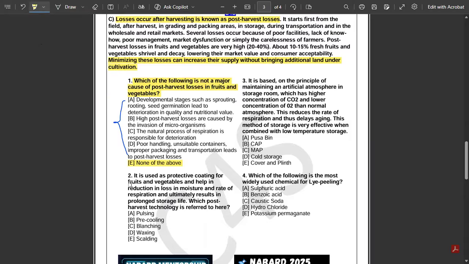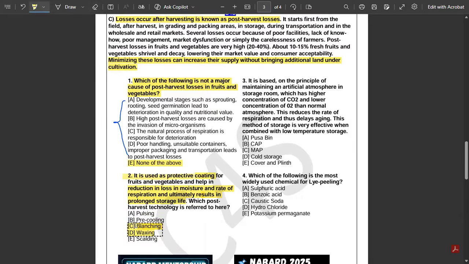Coming to question number 2: it is used as a protective coating for fruits and vegetables, helps in reduction in loss of moisture and rate of respiration, and ultimately results in prolonged storage life. Which post-harvest technology is being referred to here? Whether it's pulsing, pre-cooling, blanching, waxing or scalding. The answer to this question is waxing.